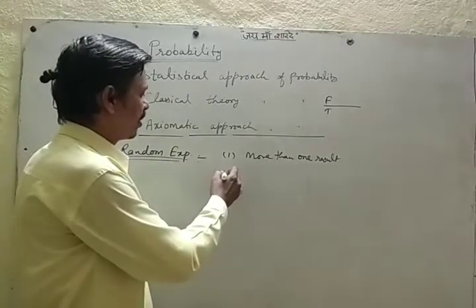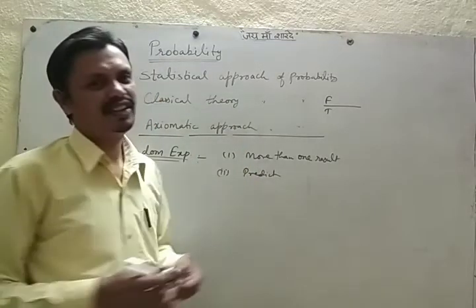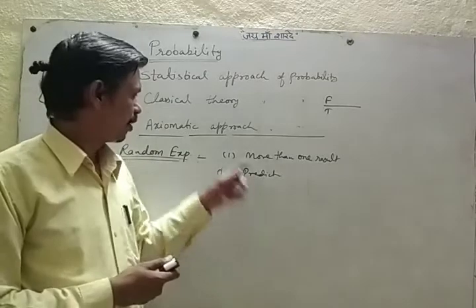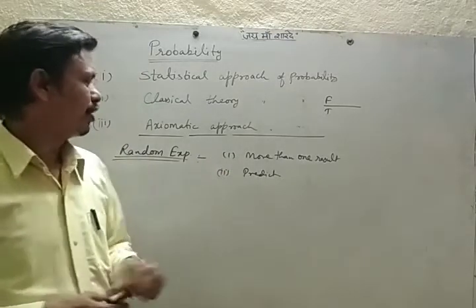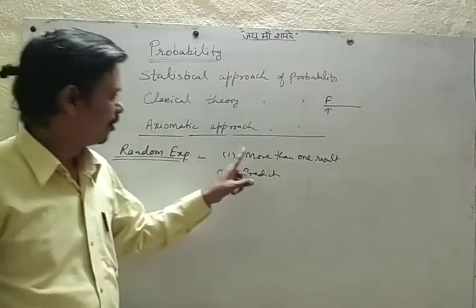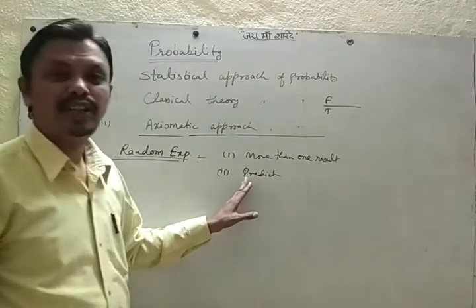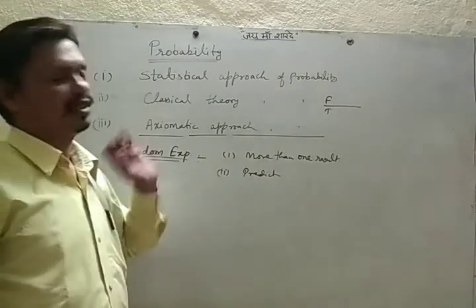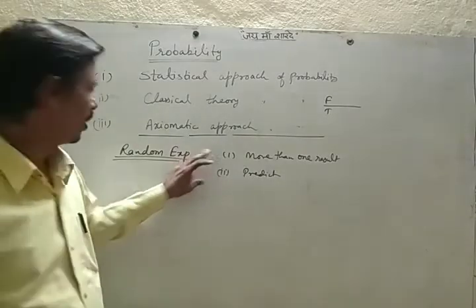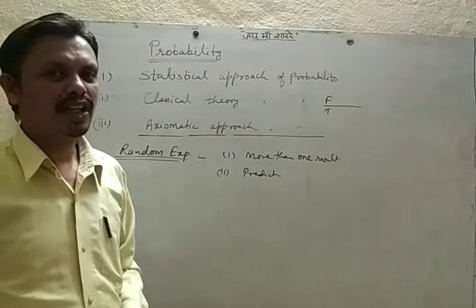Then second thing, we cannot predict the result, what can happen, we don't know. So these two things are important for any experiment to be random: there should be more than one result and the result cannot be predicted.